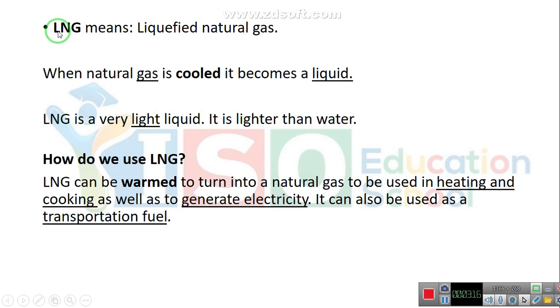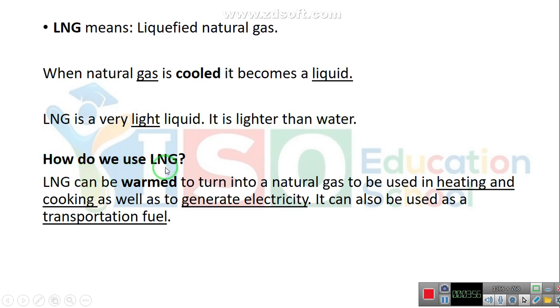So again, LNG is a liquid. You should know that and shouldn't forget that. Liquefied natural gas. LNG is originally a gas that is turned into a liquid. It's a gas originally, but we turn it into a liquefied natural gas. Again, LNG, or liquefied natural gas, is a very light liquid. It is lighter than water.